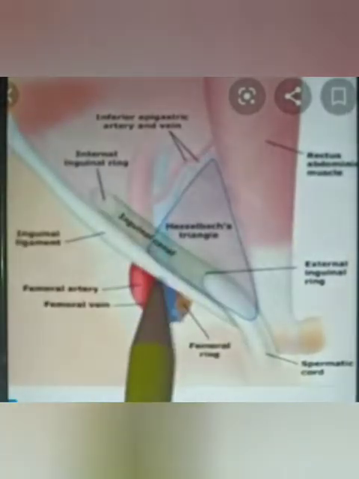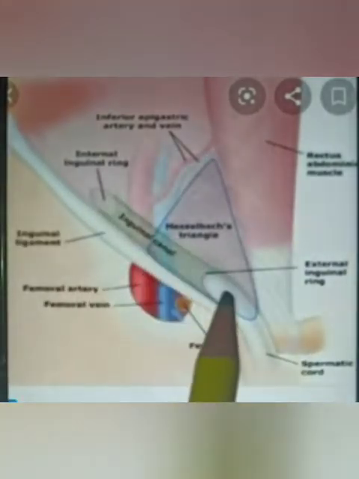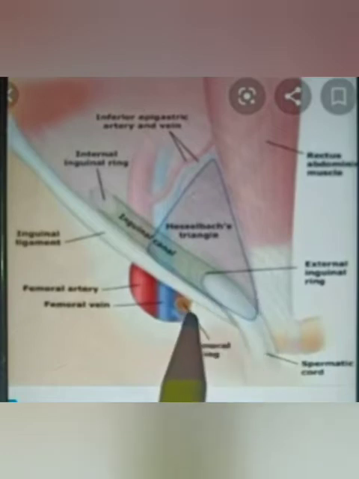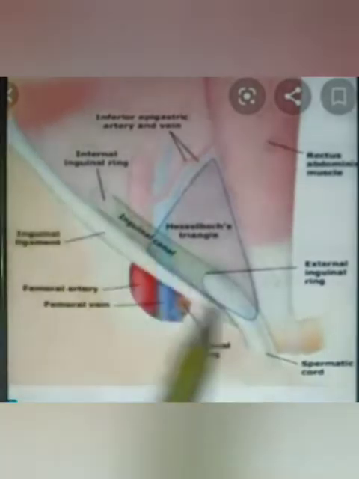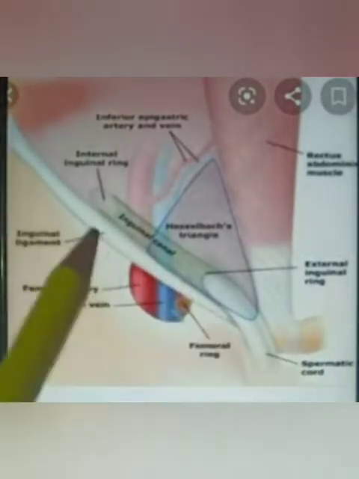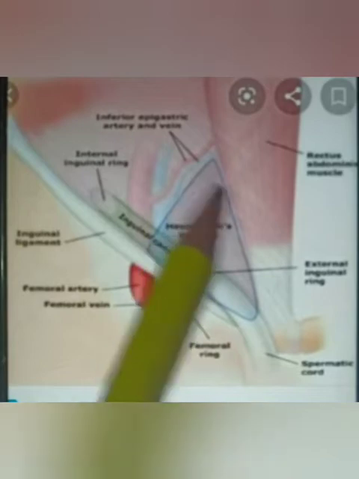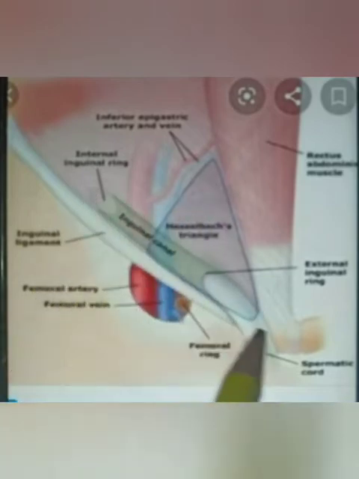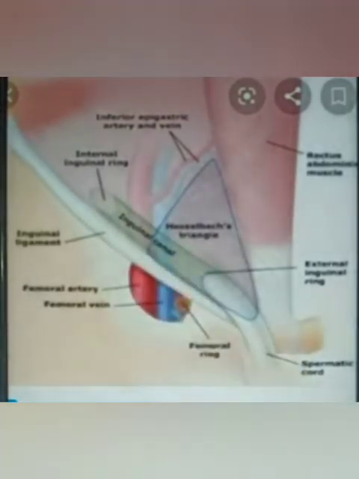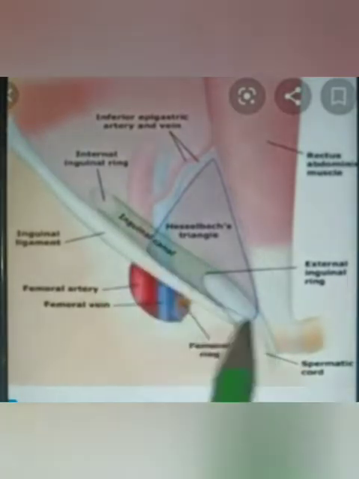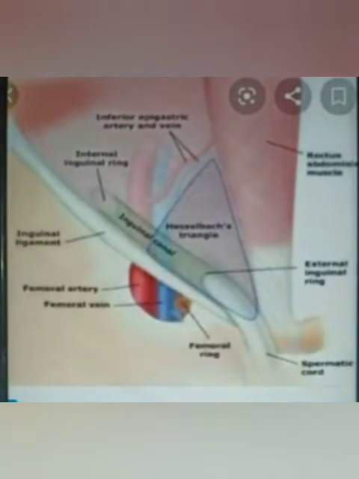Now the inguinal canal. It is an intermuscular passage present in the lower part of the abdomen, just above the medial half of the inguinal ligament. This passage is called the inguinal canal. Its length is about 4 centimeters, and it is directed downward, forward, and medially.